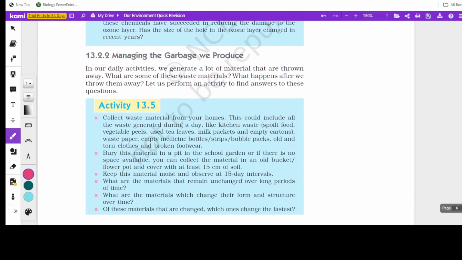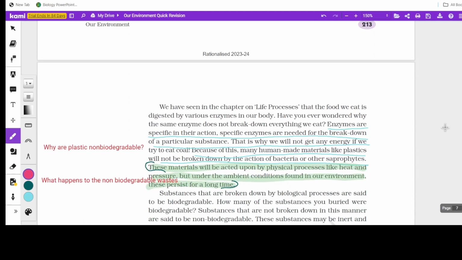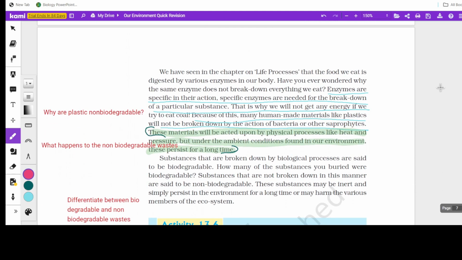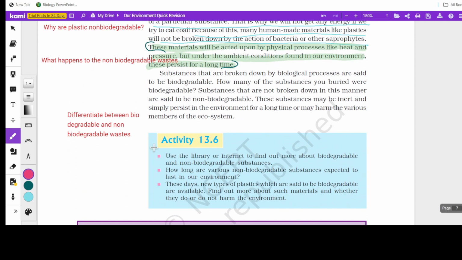Now about garbage. When it comes to garbage, the possible question is they'll be giving you a relevant situation and asking you to generalize about it, about the degradable and non-biodegradable waste, and the differentiation between biodegradable and non-biodegradable waste can be asked. That can be a question.